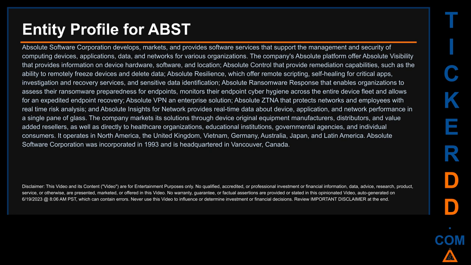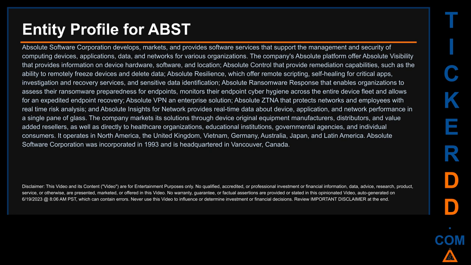Here's what I found. Absolute Software Corporation develops, markets, and provides software services that support the management and security of computing devices, applications, data, and networks for various organizations. The company's Absolute platform offers absolute visibility that provides information on device hardware, software, and location, absolute control that provides remediation capabilities, such as the ability to remotely freeze devices and delete data.